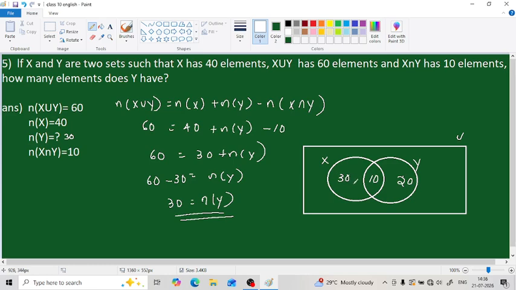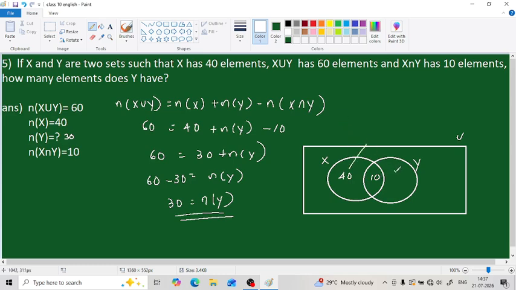When we add it all together, 30 plus 10, 40, plus 20, 60. We will get n of x union y as 60. Okay, this is the answer part. How can we do the question part? You can solve it without this theory part, by using this Venn diagram only. Here it is given 10, and x is 40, and this you don't know. Then all together 60.